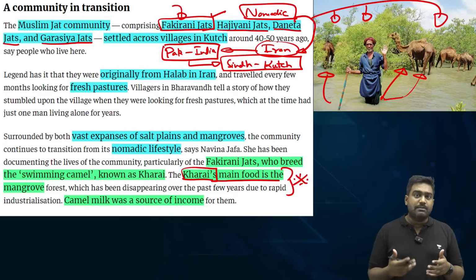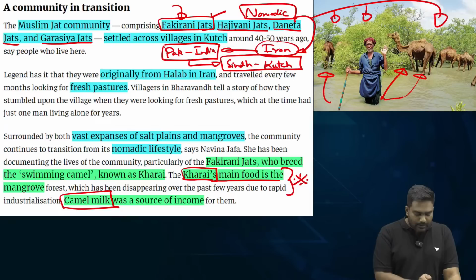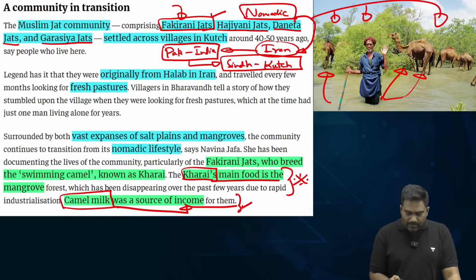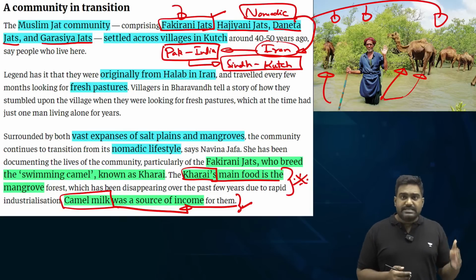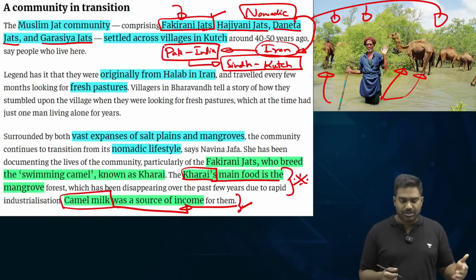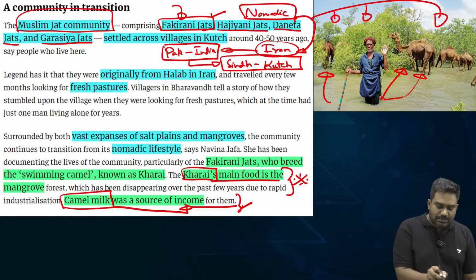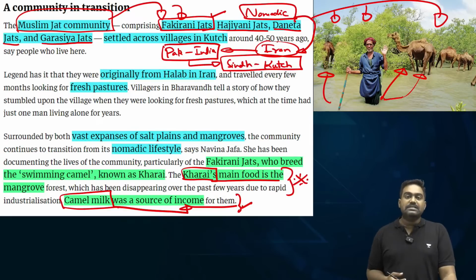That is what makes the Karai camels very unique, and they are a threatened species. The camel produces milk, which has been the primary source of income for the Fakirani Jat community. Now, this mysterious disease which is killing a lot of people in the Kutch region has affected the Muslim Jat community, especially the Fakirani Jats. That is what the article is mentioning.